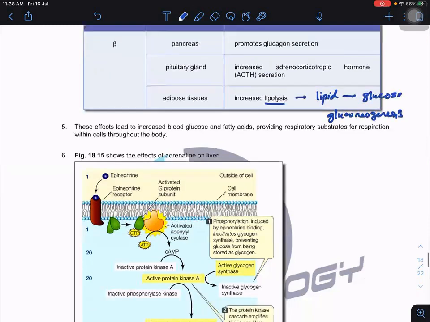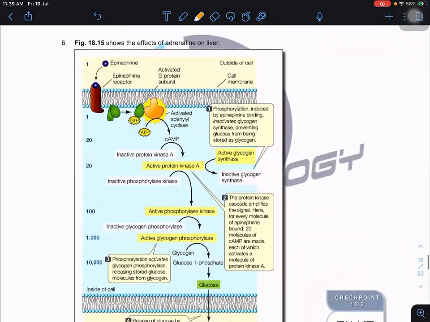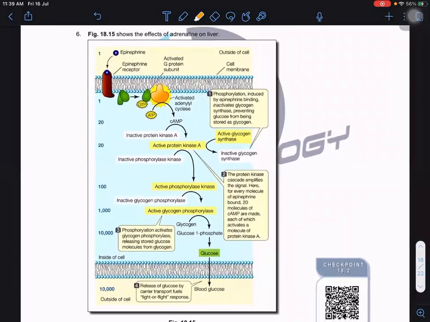The effects lead to an increase in blood glucose and provide respiratory substrates for respiration throughout our body.